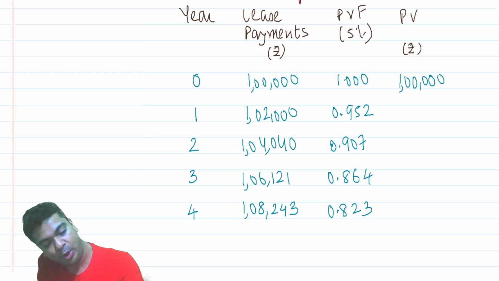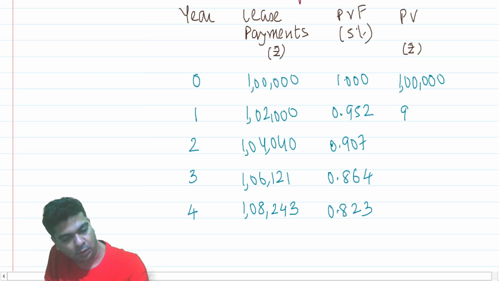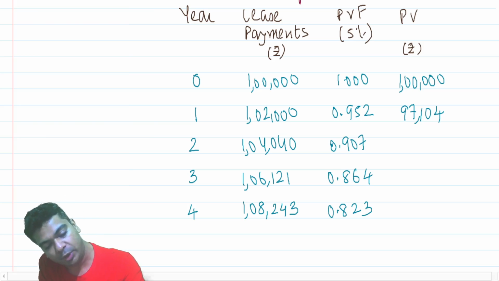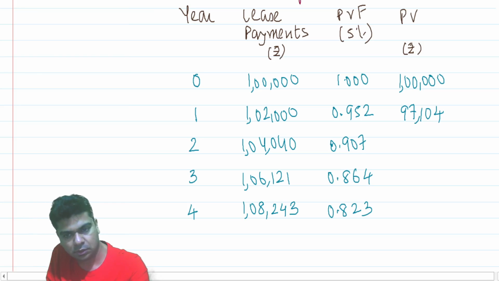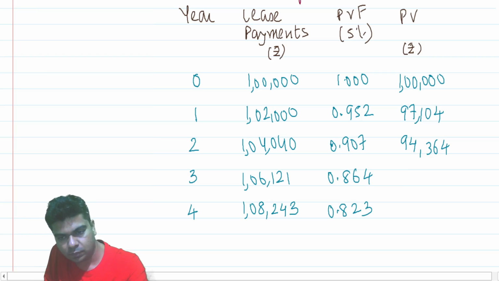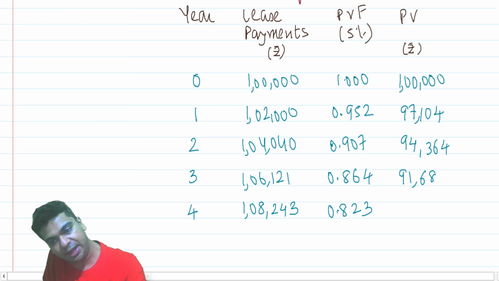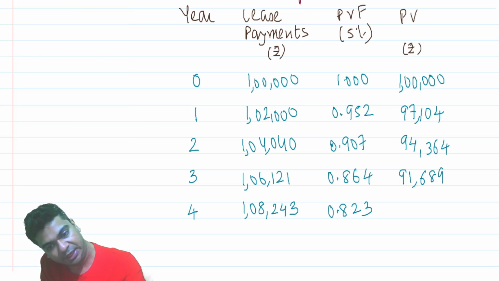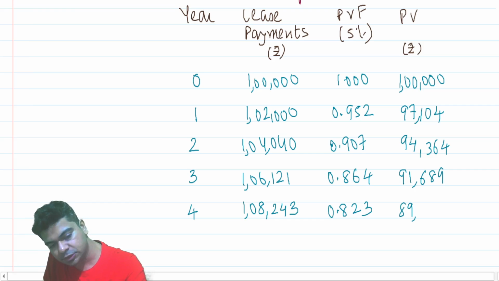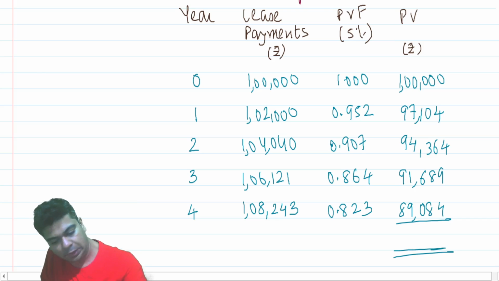Then 1 lakh 2,000 into 0.952, that is 97,104. 1 lakh 4,040 into 0.907, that is 94,364. 1 lakh 6,121 into 0.864, that is 91,689, and 1 lakh 8,243 into 0.823 is 89,084.